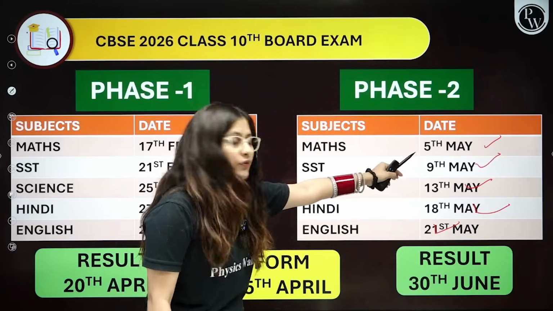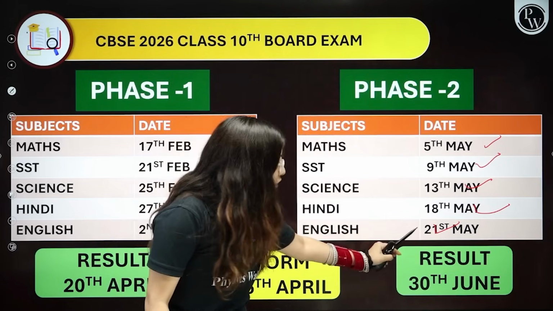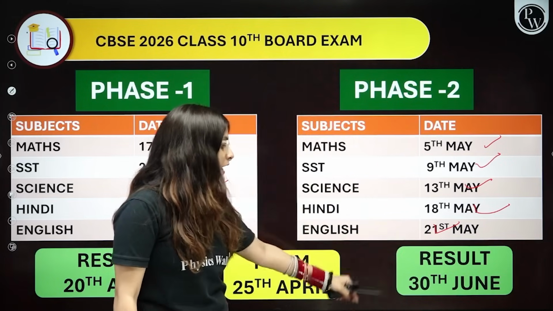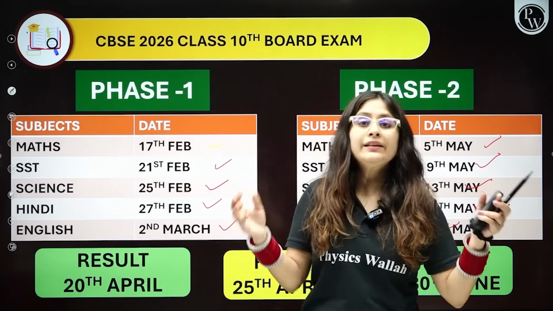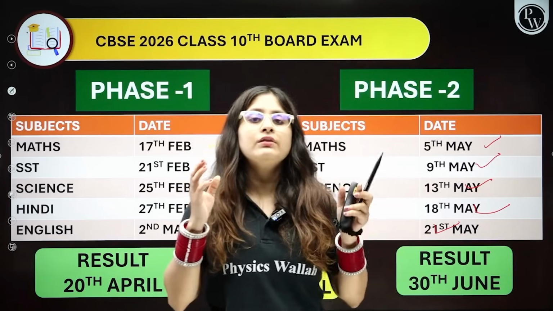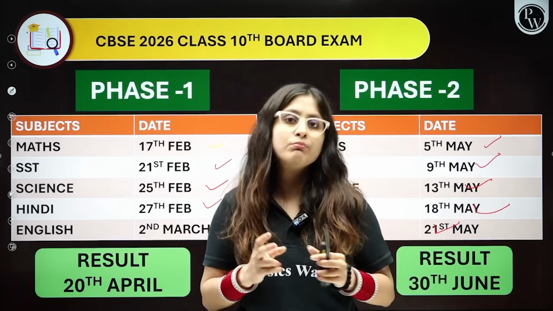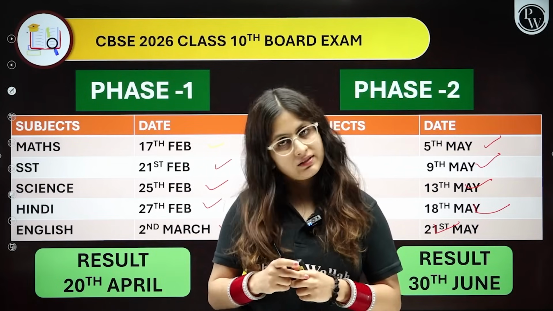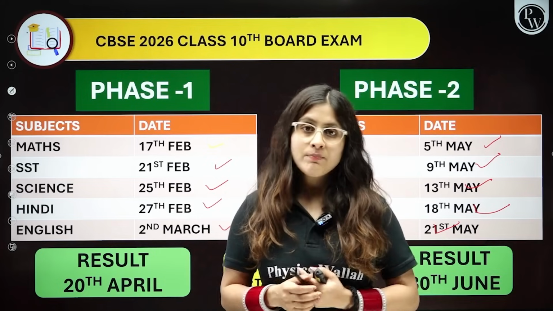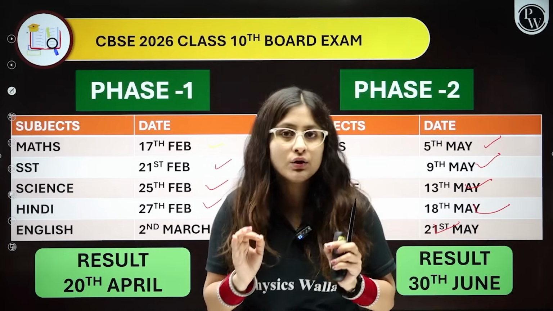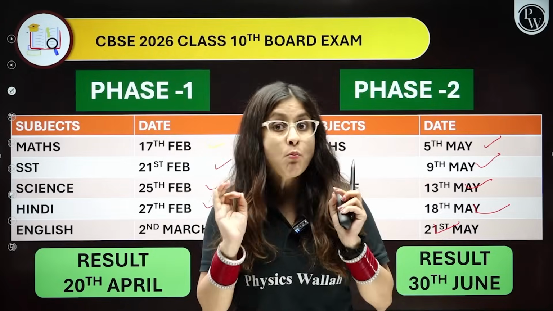It would start from 5th of May and end on 21st of May, and the result would be on 30th June. So in short, this is how CBSE is going to have a twice board exam in 2026. This was your new date sheet for the 2026 exam, and this video is particularly for the class 10th board exam.